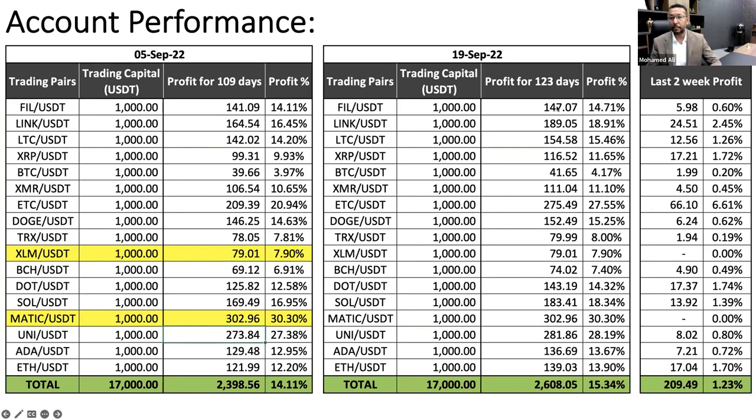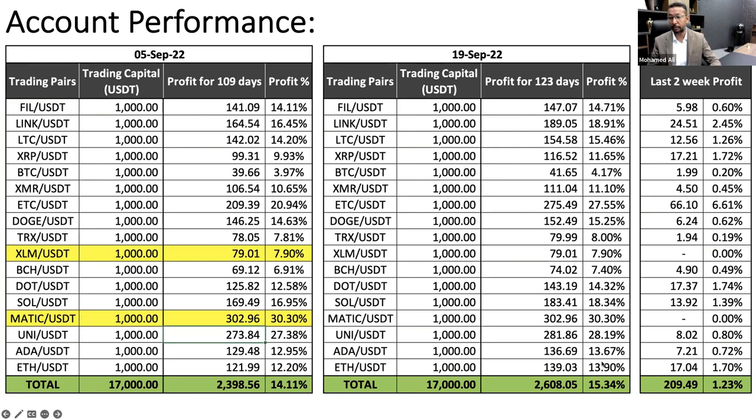So right now, if you can see here, the total account performance of 123 days, there were 2 days which were off. So we are talking about specifically 121 days, and the account has made 15.34% in average. However, this 15.34% was not equally distributed among the coins, because coins are fluctuating in different ways. They have different movement in the market. So if you see, the highest performer here was Matic. It made 30.3%. And then we had some coins making 4%, 11%, 27%, 15%, 8%. Now the average is 15.3%.